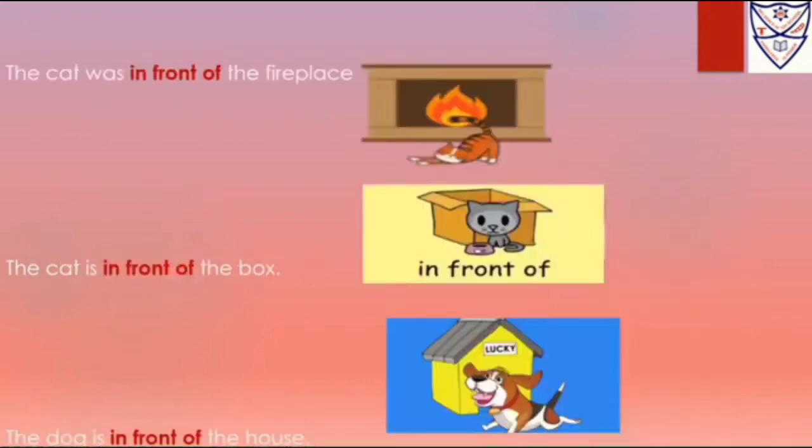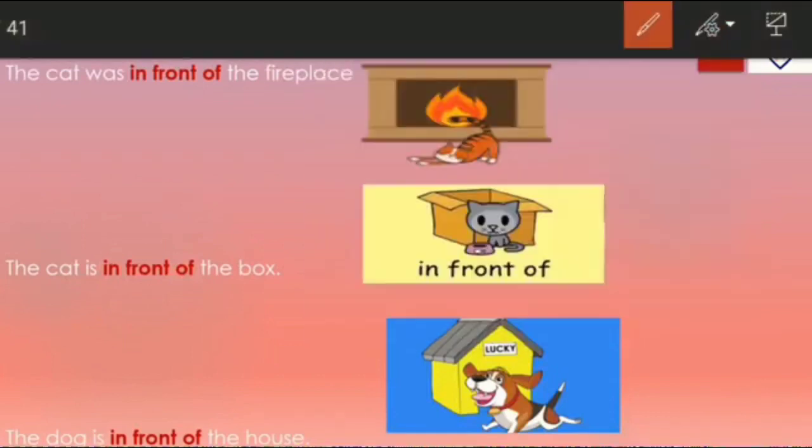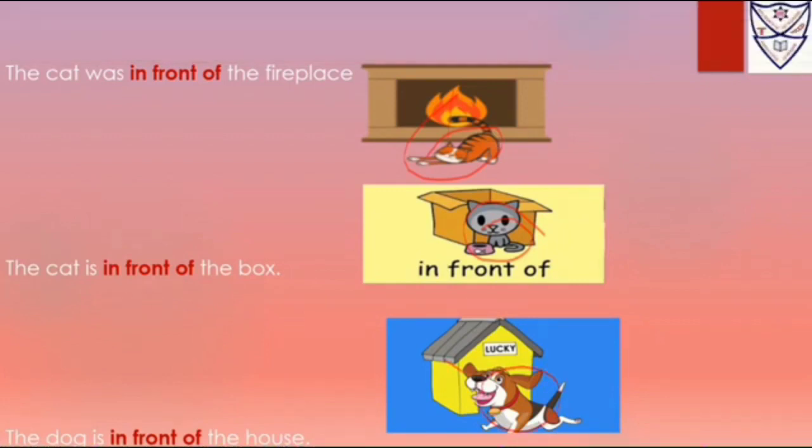Let's see, "in front of" means ahead. The cat was in front of the fire. Where is the cat? In front of the fire. Where is the cat in the second picture? The cat is in front of the box. Now in the third picture, the dog. Where is the dog? The dog is in front of the house. So we use "in front of" when something is ahead.